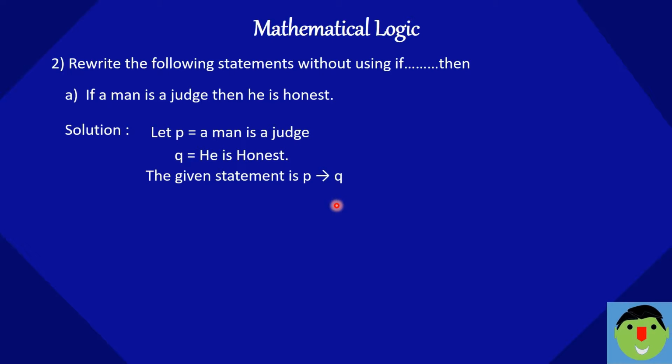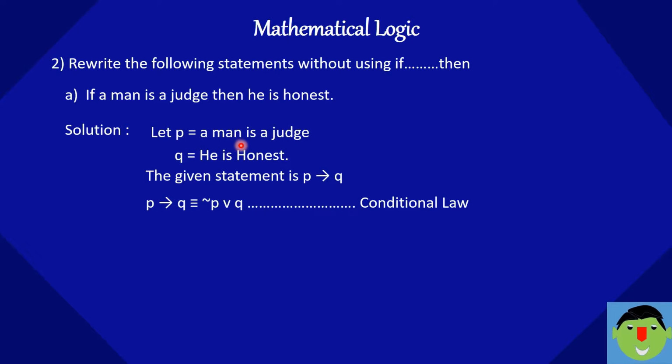Right. So we have to write this without using if and then. You know that P implication Q, according to conditional law, is nothing but negation P or Q. How can we write this statement according to this conditional law? Negation of P. So what is the negation of this statement?